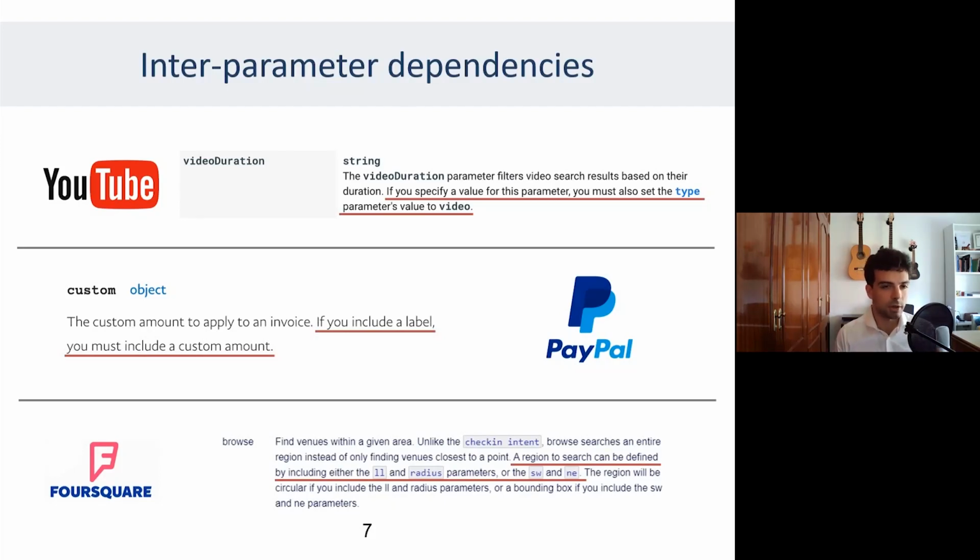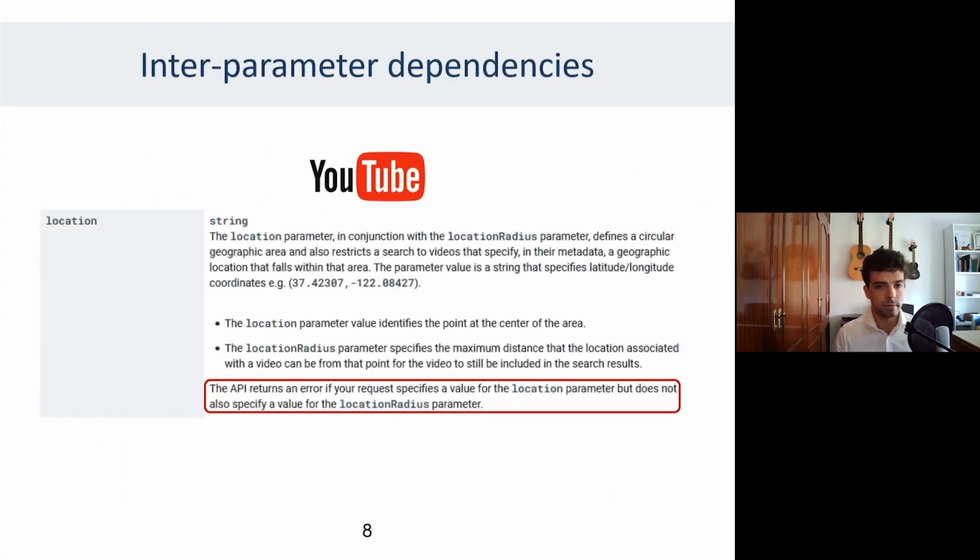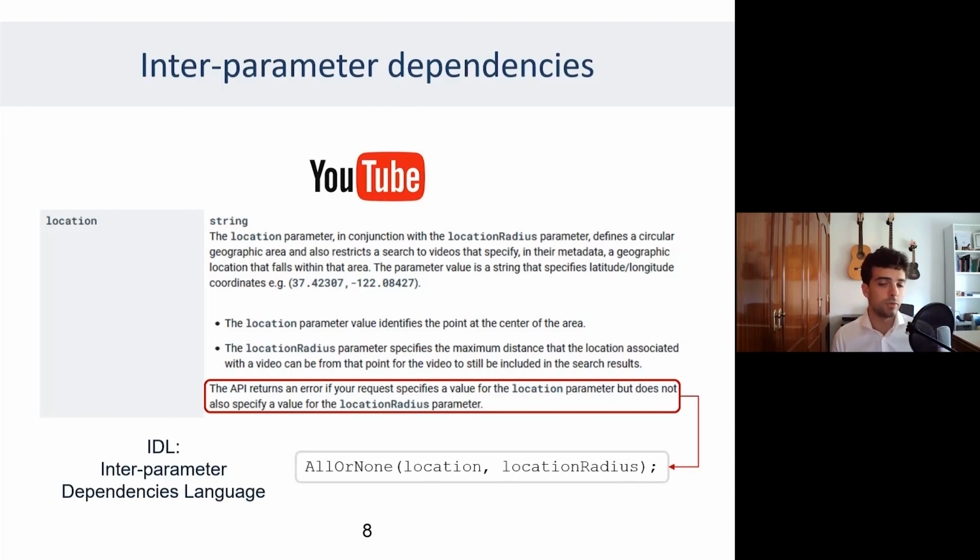These logical restrictions among input parameters, called interparameter dependencies, are very common in real-world APIs. In previous studies, we defined a specific language to provide support for those dependencies, called the interparameter dependencies language, or IDL for short. Let's see an example of IDL usage. Documentation states that an error will be returned if you specify a value for the location parameter, but do not also specify a value for the location radius. So how is this translated into IDL? With the sentence all or none of location and location radius. This means that either you include both of them or you don't include any.